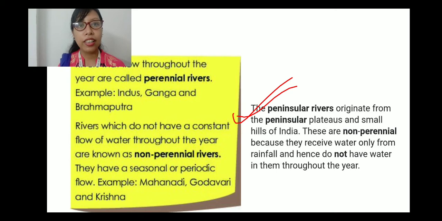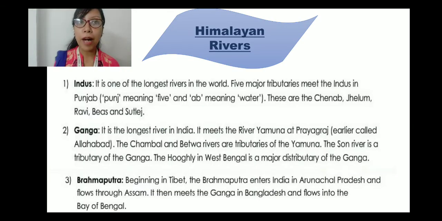Otherwise it doesn't have a constant flow. Remember it. Perennial flows throughout the year, and non-perennial rivers do not. Now perennial, you can relate it to the first source, that is the Himalayan and the Karakoram range, and non-perennial is included in the second source, which is the Vindhya and Satpura mountain range, and also the Chota Nagpur plateau. Yeah, so this is how you're going to differentiate. Now let's move towards the Himalayan rivers. Now we have already got that Indus, Ganga and Brahmaputra. These three rivers are the major Himalayan rivers, right? Now let's read the information about each one of the rivers.